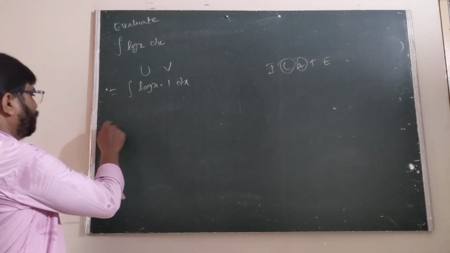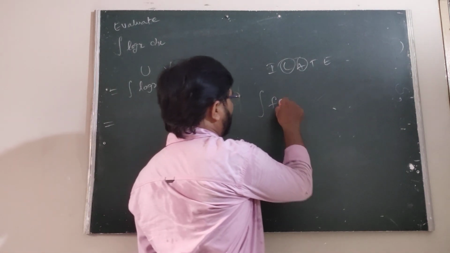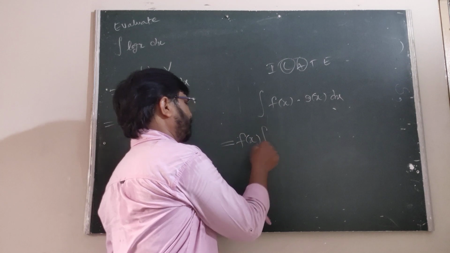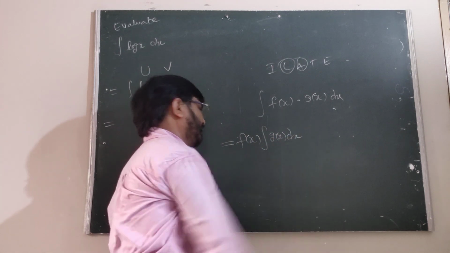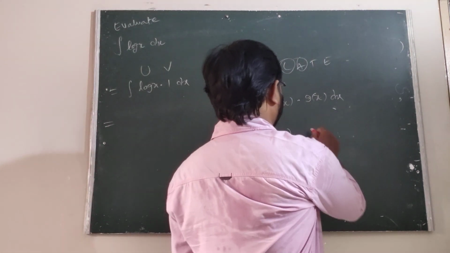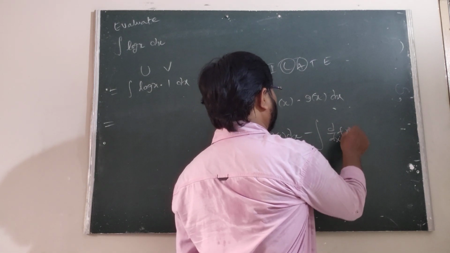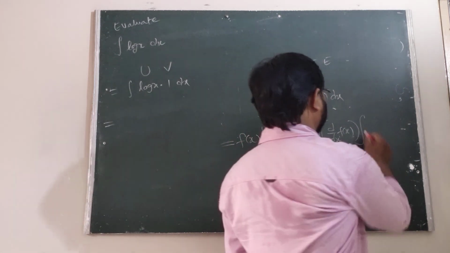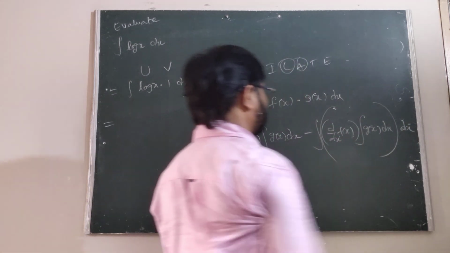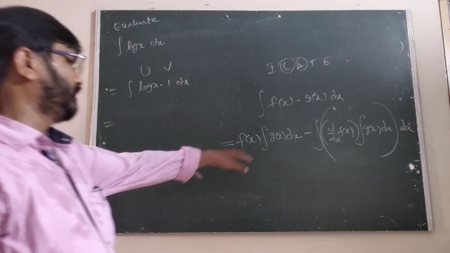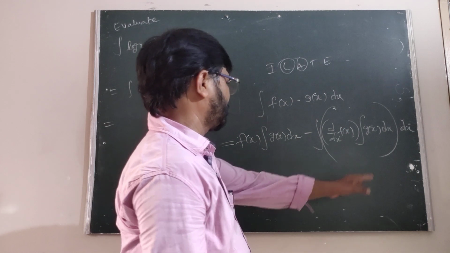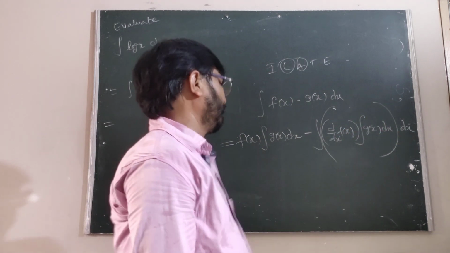We know that the integral of f of x into g of x dx is f of x into the integral of g of x dx, minus the integral of the d by dx of f of x into the integral of g of x dx, whole dx. Is it clear?